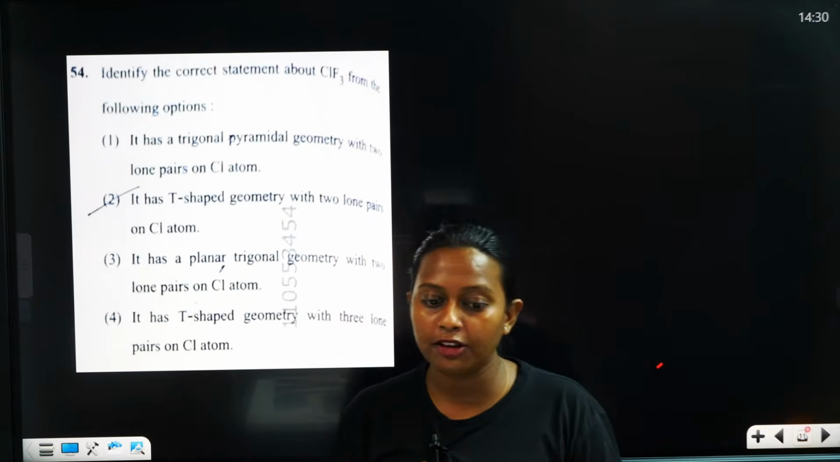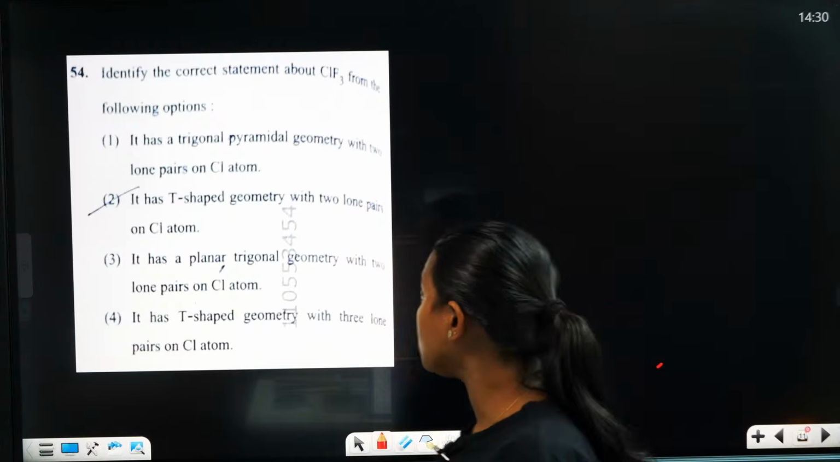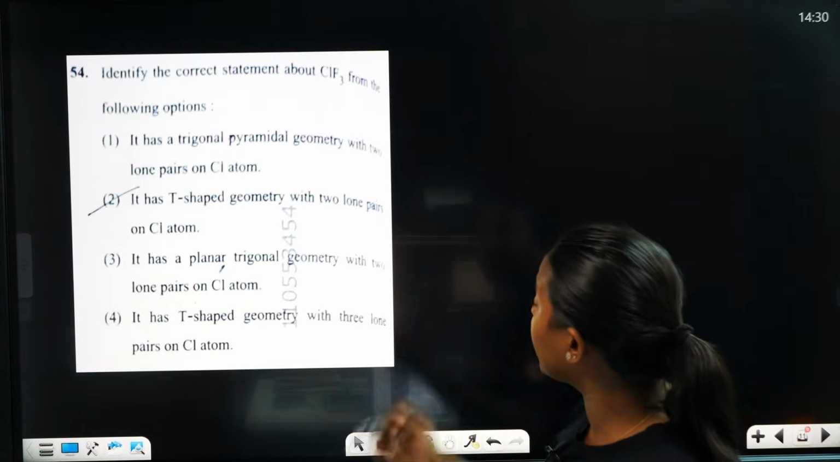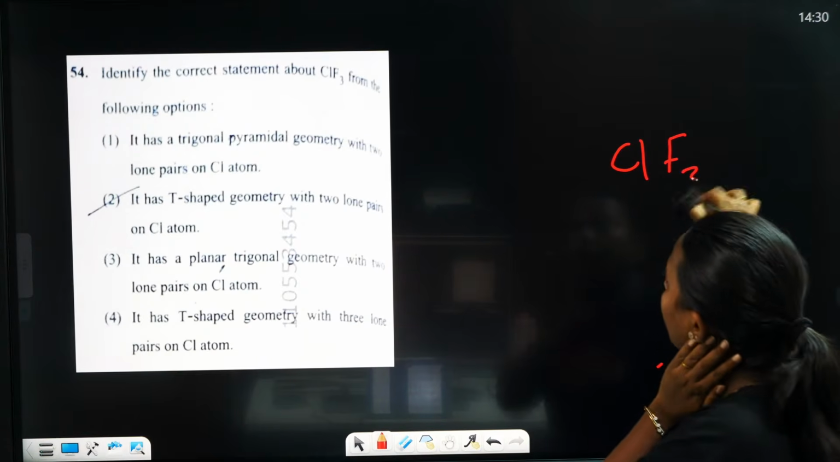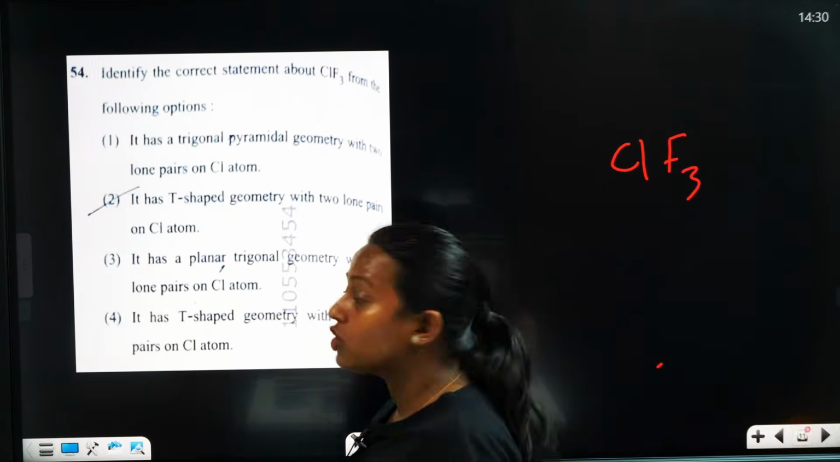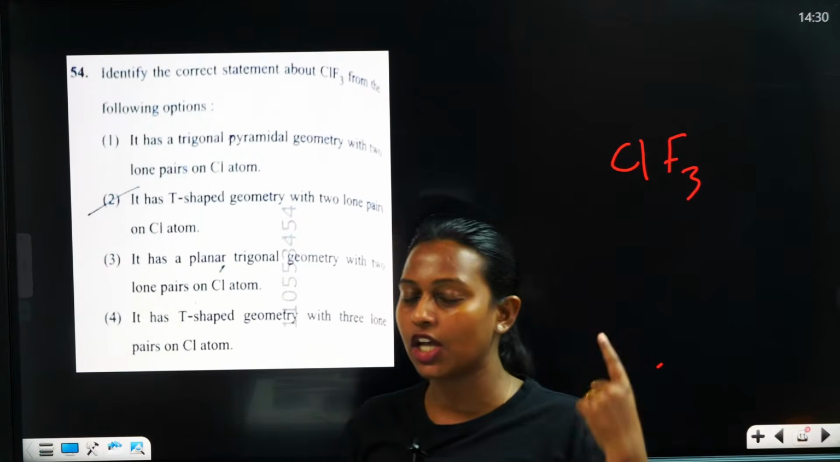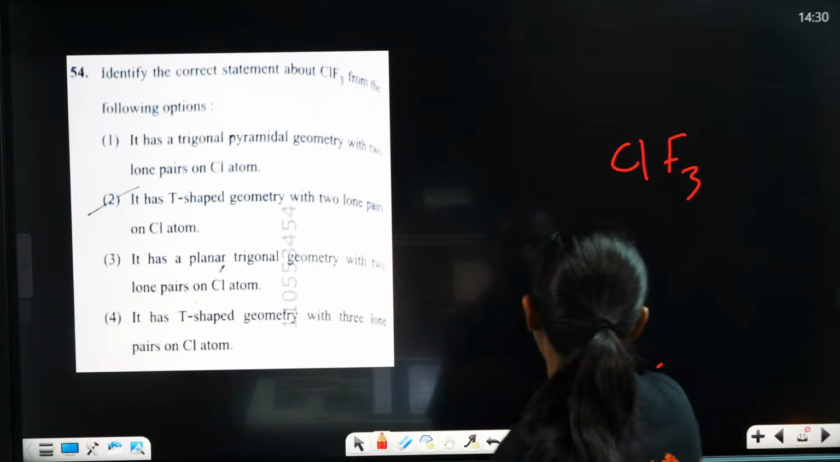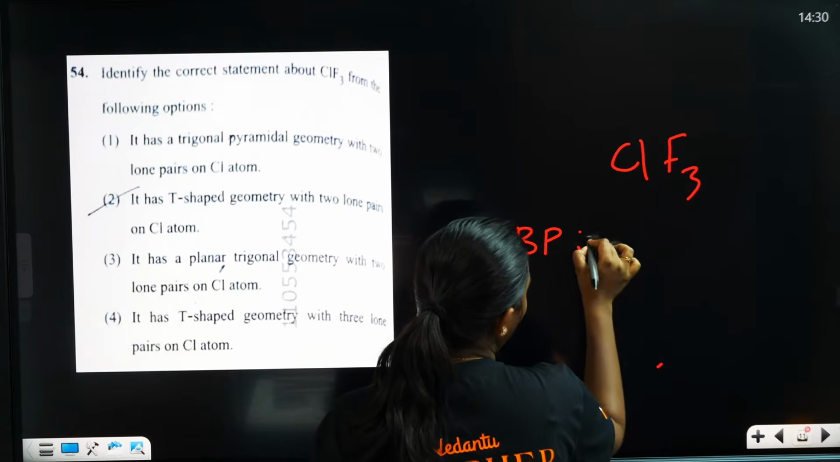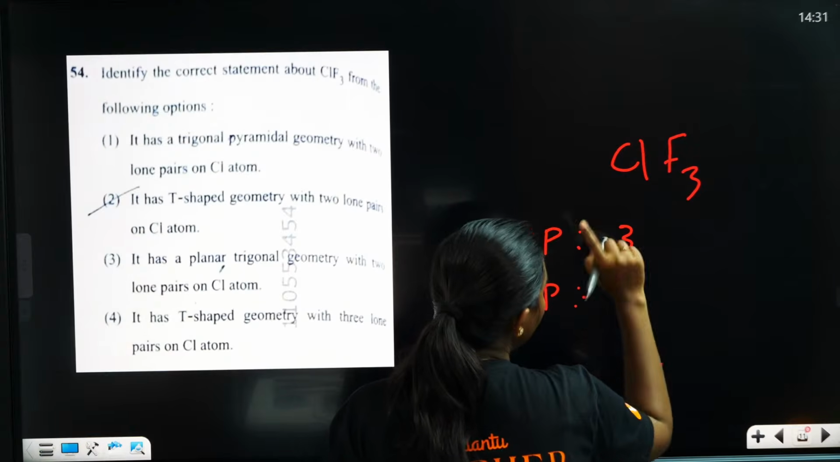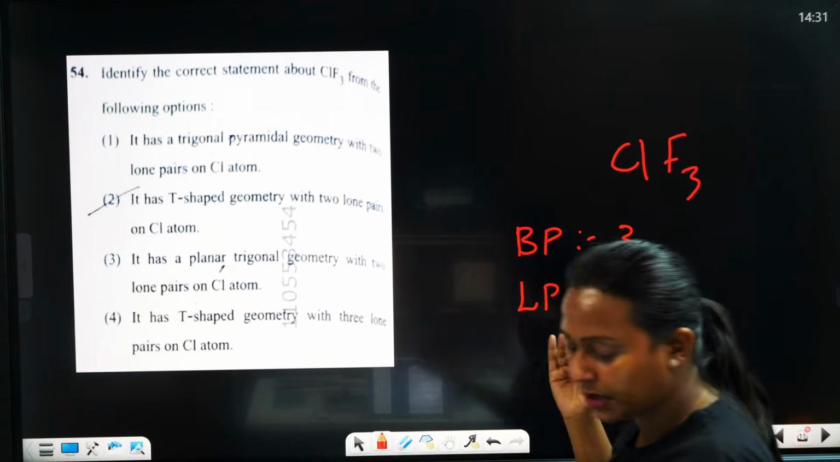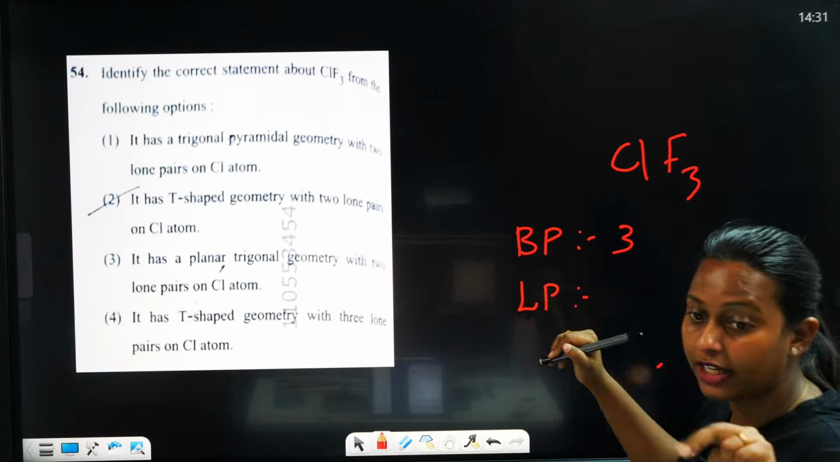So let me check. Identify the correct statement about ClF3. The central atom in ClF3 is chlorine. So how many bond pairs does chlorine contain? Bond pair is 3. And lone pair, it is actually 4.